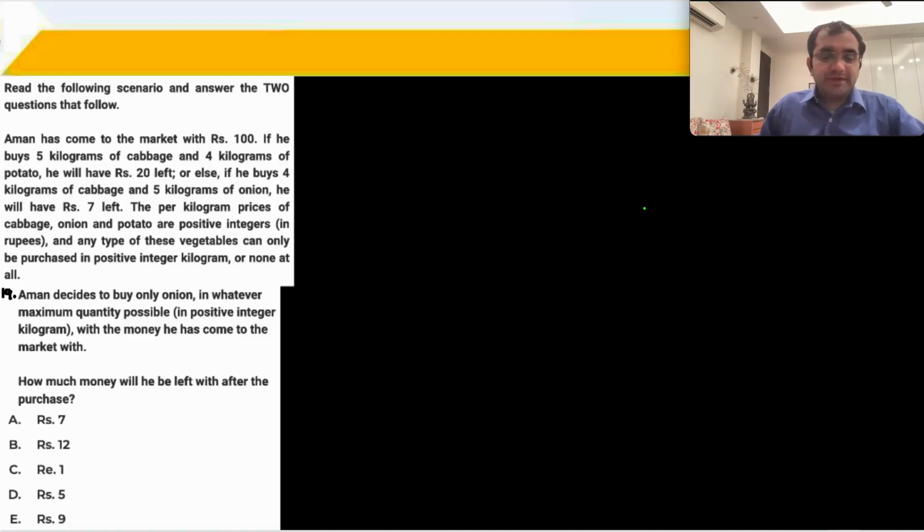This is question number 19. It is followed by two questions. So Mr. Aman has come to the market with 100 rupees. If he buys 5 kgs of cabbage, with cost of cabbage per kg as C, and 4 kgs of potatoes, he will be left with 20 rupees. Out of 100, 20 rupees left means 80 rupees.